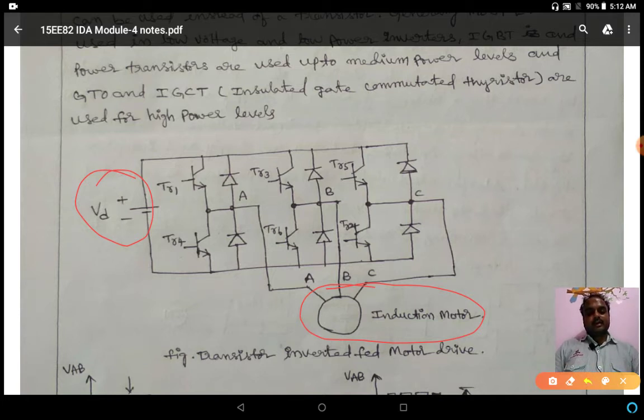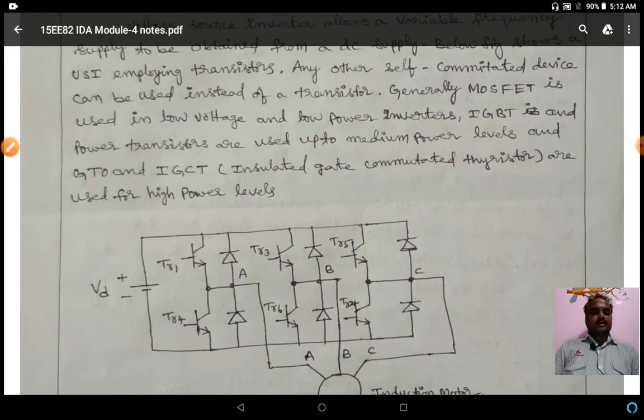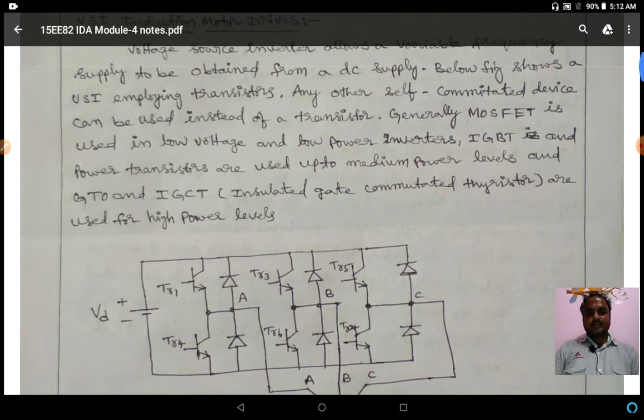Here we'll see which device is used for what type of applications. Generally MOSFET is used in low voltage and low power inverters. This you have to remember. MOSFET is suitable for low voltage, low power inverters.